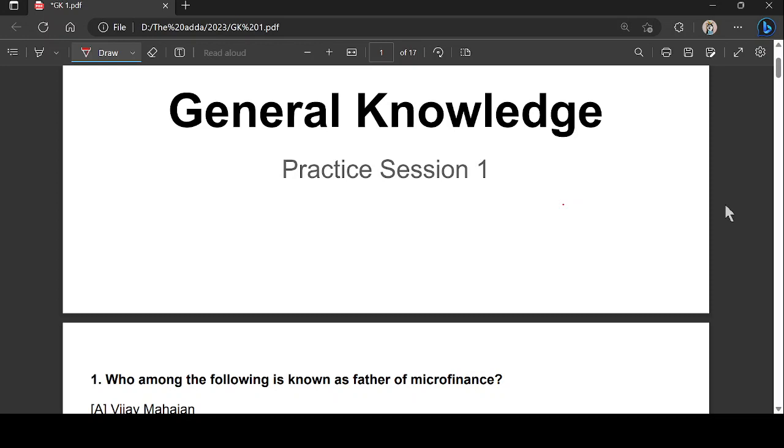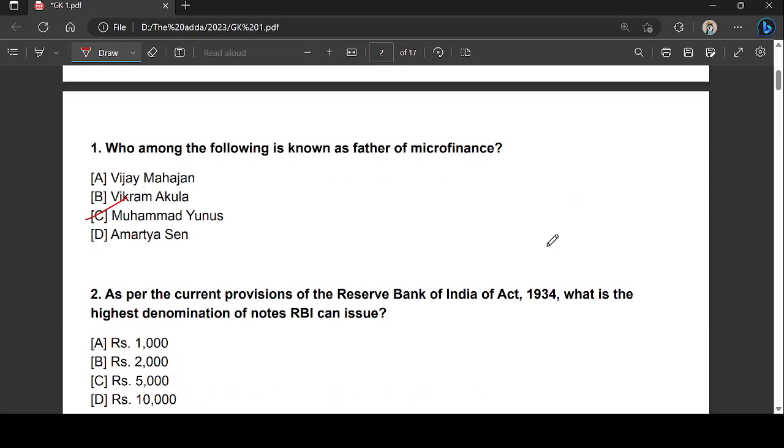Who among the following is known as the father of microfinance? The right answer is C, Muhammad Yunus. He is a Bengali social entrepreneur, banker, and economist. He was also awarded the Nobel Peace Prize for founding the Grameen Bank and pioneering the concepts of microcredit and microfinance.